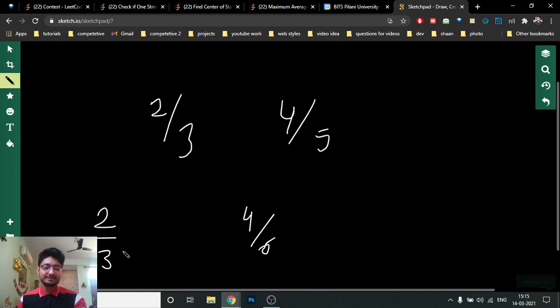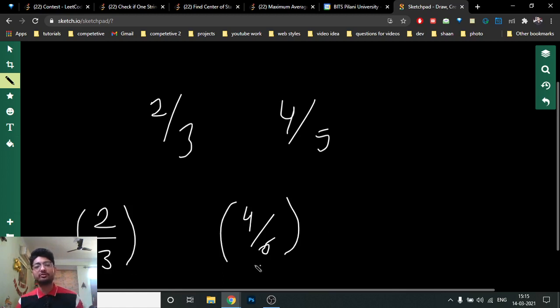As you can see, both of these ratios are the same. The average ratio for this class is 0.667, and the average ratio for this one is also 0.667.